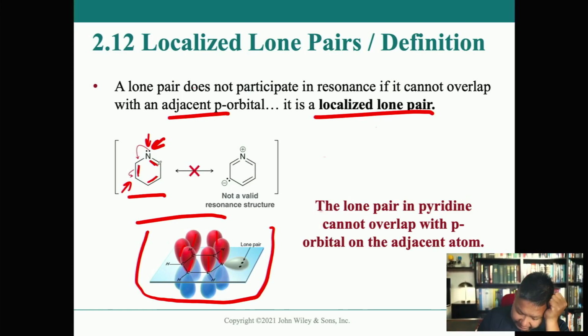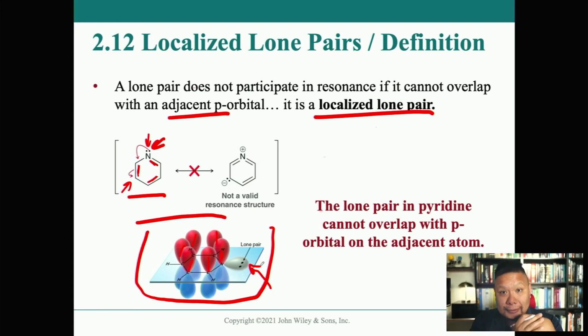So since these p orbitals are already being used in the double bond system of the pyridine, that means that the lone pair of electrons is actually stuck in a hybridized orbital. Which one is it? sp2.